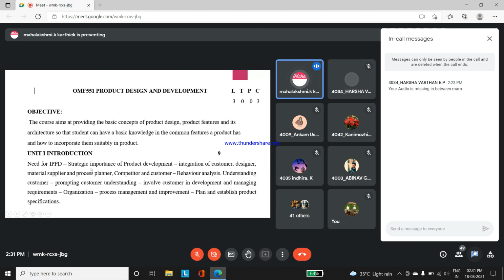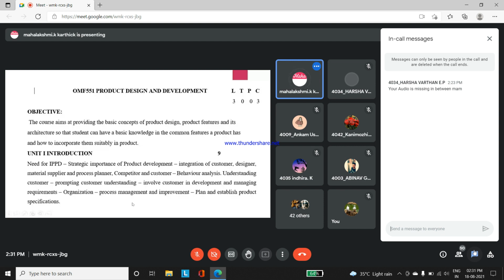We will come to understand the strategic importance of product development. What are the steps involved for developing a particular product? What are the strategies we have to follow? You have to plan. Whatever project or product you are creating, you have to plan and follow strategically. You should not just start. For example, there are some stages to be started: idea generation, concept selection, like that. Many stages are there that we are going to understand in the introduction part.